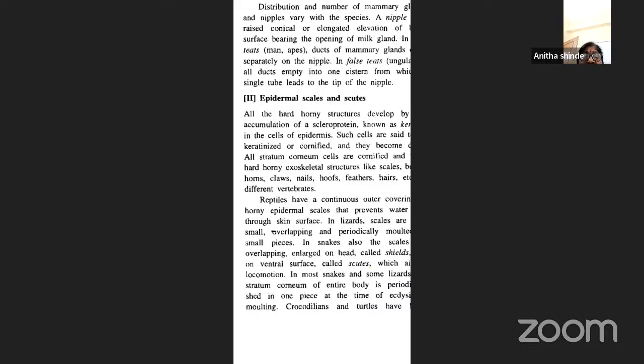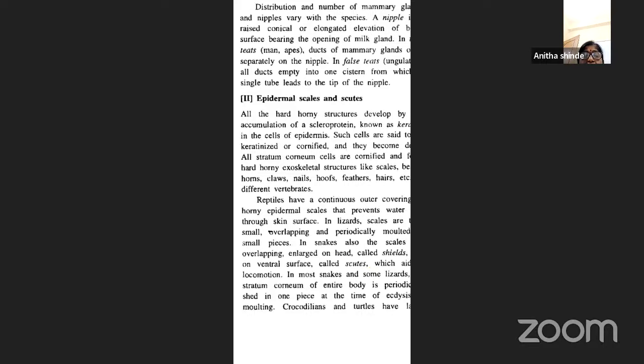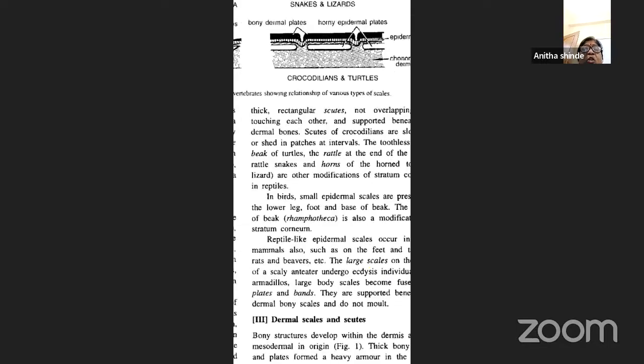In most of the snakes as well as in some lizards, the stratum corneum of the entire body is periodically shed in one piece at a time. Crocodiles and turtles also have large thick rectangular scutes. So you can say in most of the reptiles you find the scales as well as scutes. The scutes of the crocodiles are bulbed. And apart from this, you also have the horns.